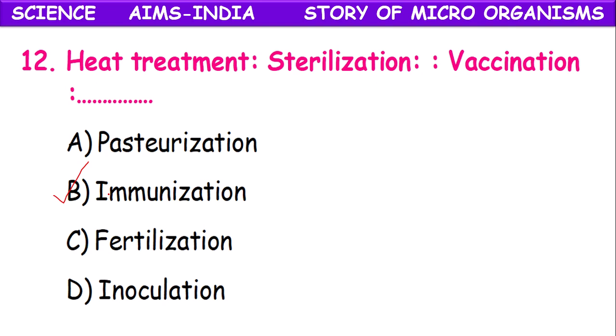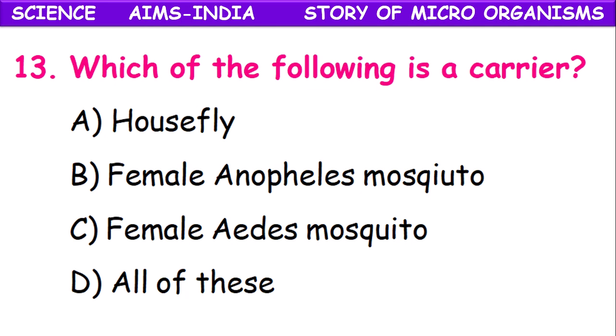Heat treatment is sterilization, vaccination is immunization. Which of the following is a carrier? Housefly, female Anopheles mosquito, female Aedes mosquito. All of these. Yes, all of these are vectors or carriers of diseases.